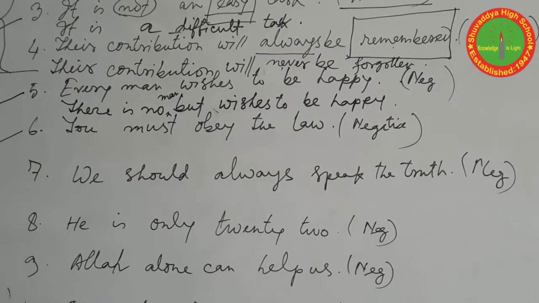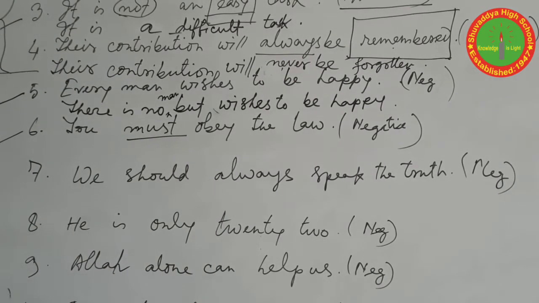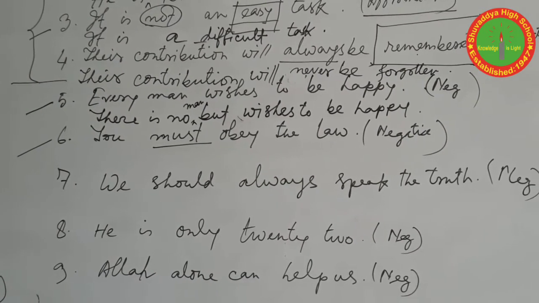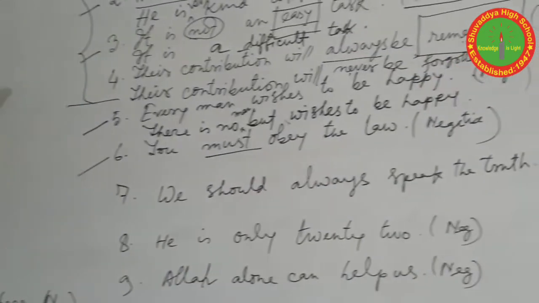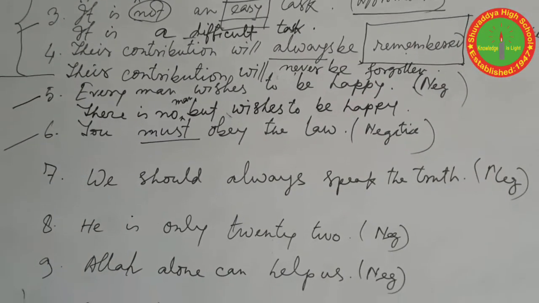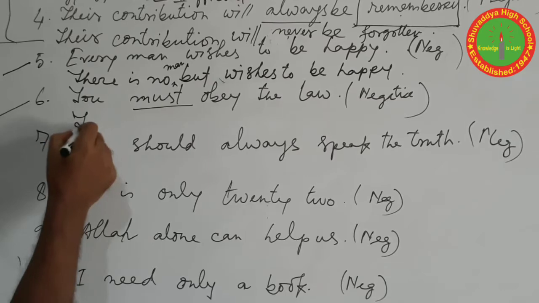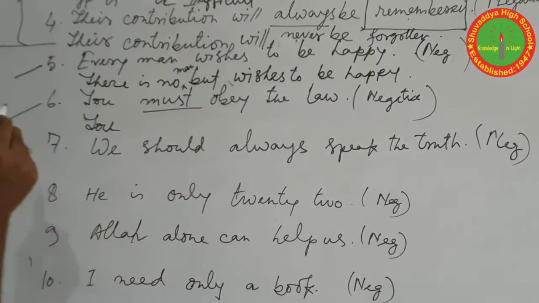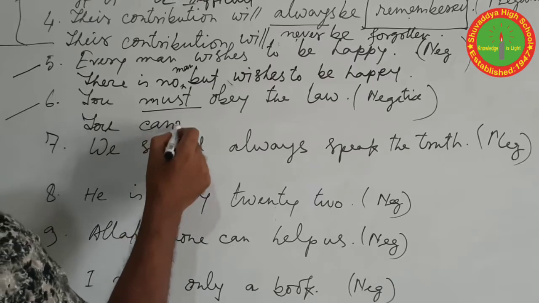Question number 6. It is also the rules and restrictions rules. If you find the word must in your sentence, then you can use in place of must, can't but or couldn't but. If the sentence is present simple, we use can't but. If the sentence is past simple, couldn't but. The sentence is present one, though it is a modal. So if we find must or bound to or have to, in the same way we can write cannot but.